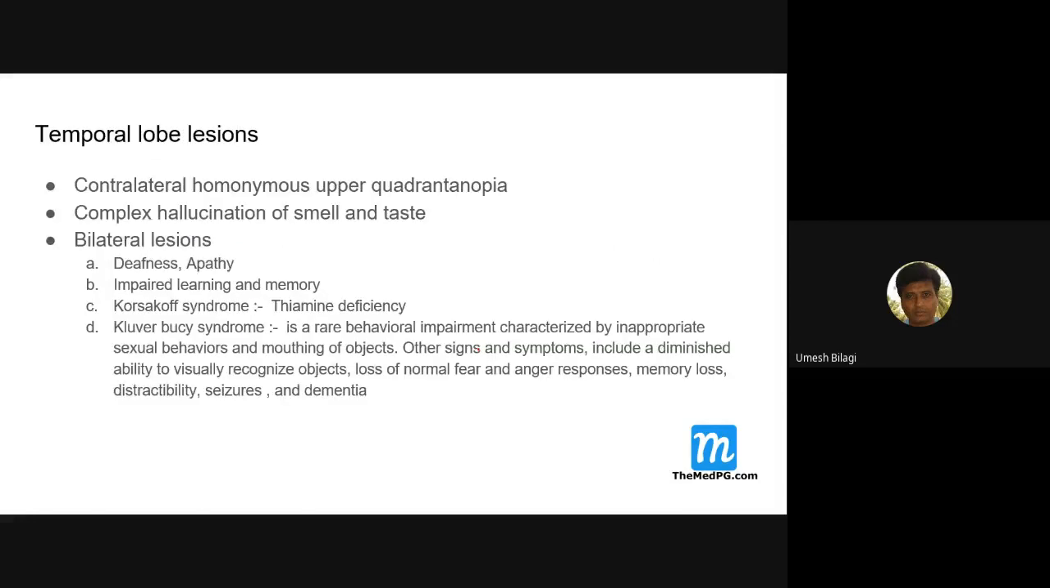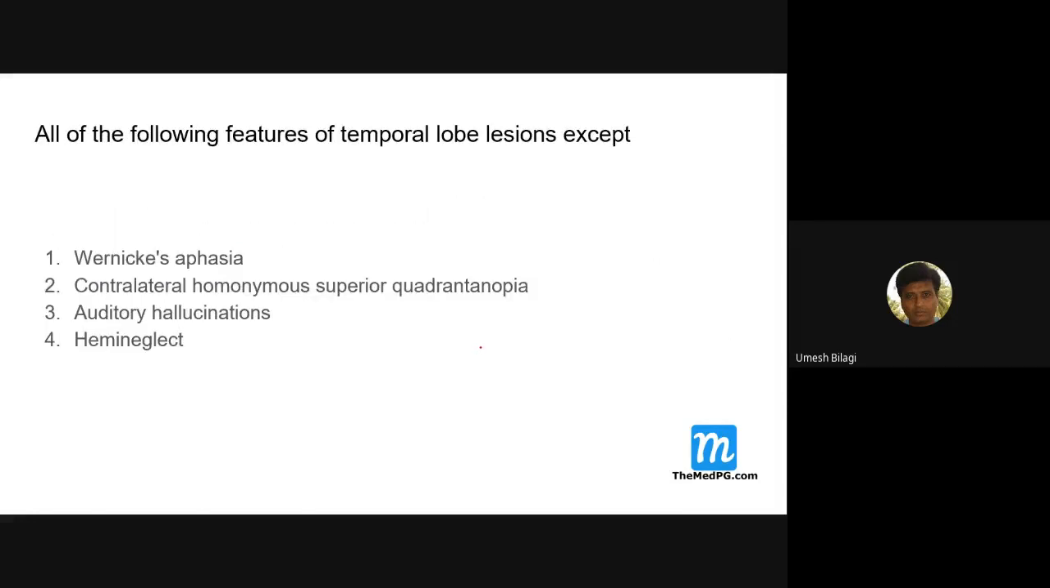Those questions will come, that's what I'm telling you. All of the following are features of temporal lobe lesions, except Wernicke's aphasia. Hemineglect comes from the parietal lobe. So this is the temporal lobe, and Wernicke's area is on the lateral part here, at this angle.